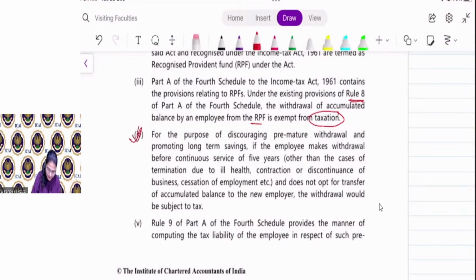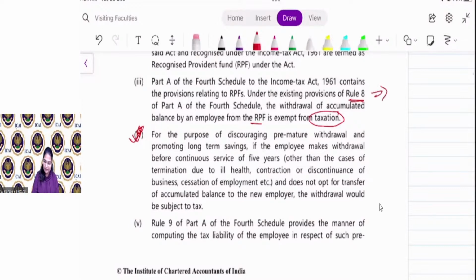See, in this point, they have provided the basic idea of Rule 8, that is, for the purpose of discouraging premature withdrawal and promoting long-term saving, if an employee makes withdrawal before continuous service of 5 years.